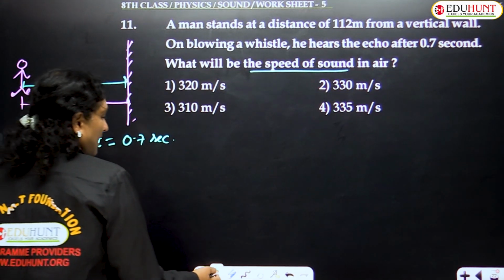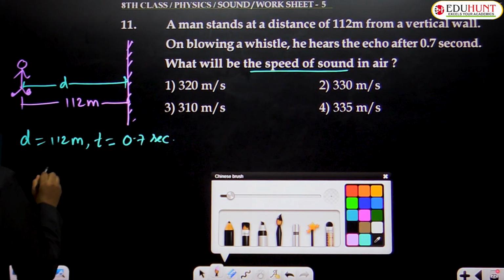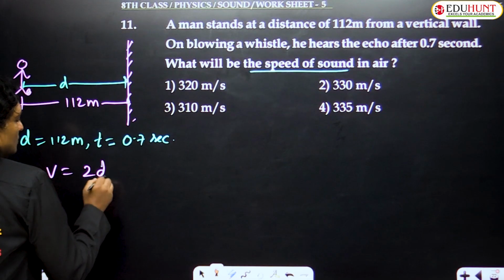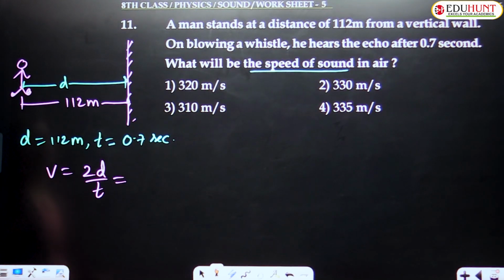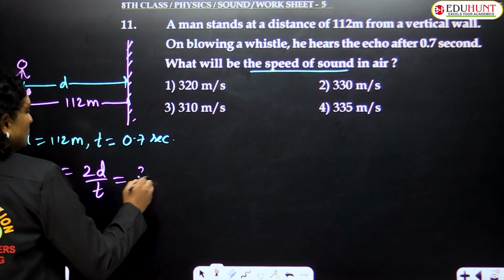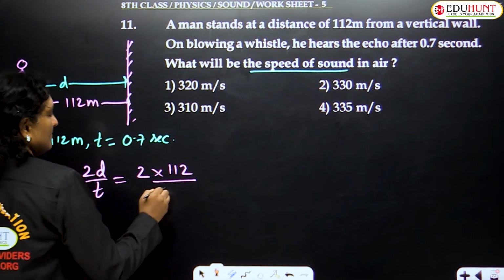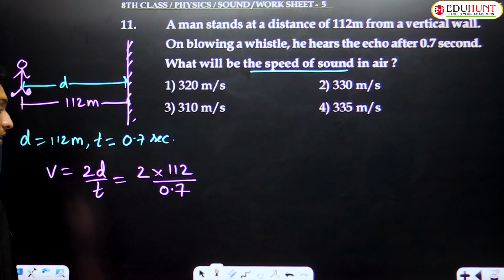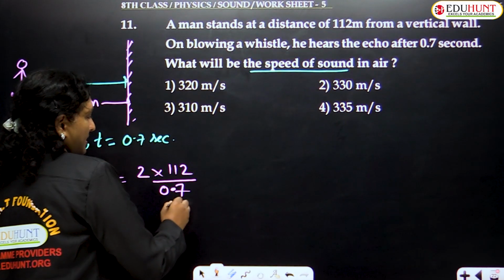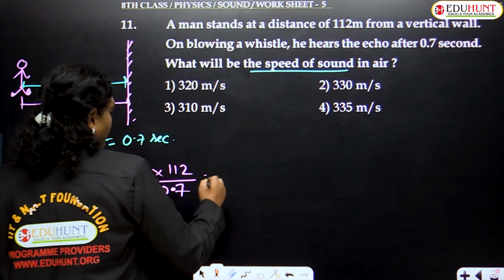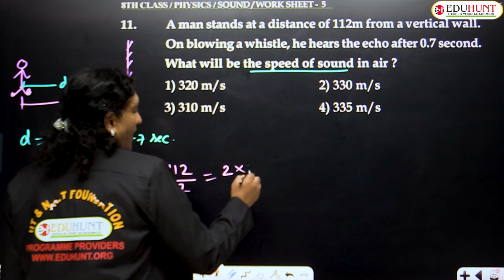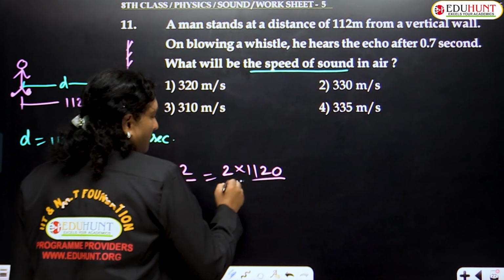So what formula is there to calculate speed of sound, children? V is equals to 2D by T. Substituting all those values, we have 2 into the value of D, 112, upon time, 0.7. In order to remove this decimal, let us multiply and divide with 10. Then it will become 2 into 1120 upon 7.